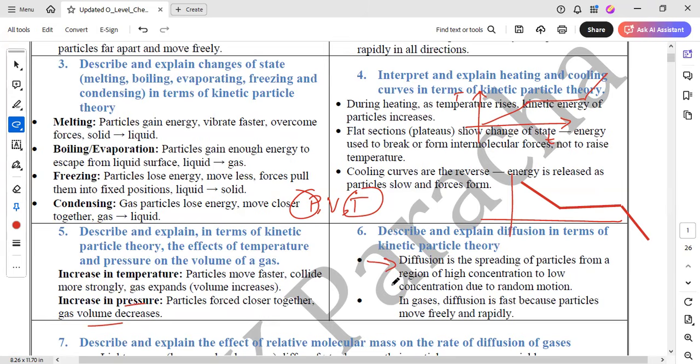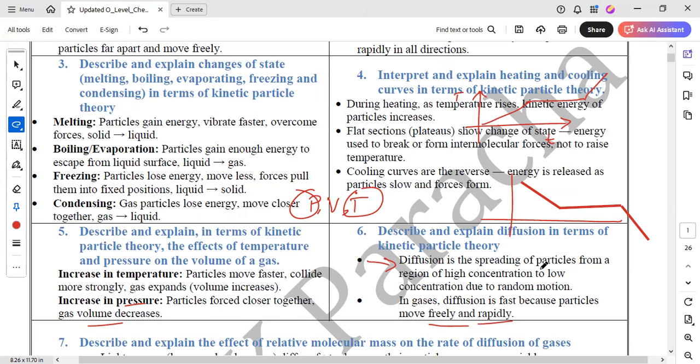So when a new fluid is introduced among a fluid which is already present, that fluid will move from higher concentration to lower concentration. And we have discussed the example of coffee or any food which is cooking, or there are plenty of other examples as well. So in gases, diffusion is fast. When we compare gases and liquid, the diffusion is faster in gases for an obvious reason, because there is more kinetic energy. Okay, the particles are moving freely and rapidly. So in gases, diffusion is faster.